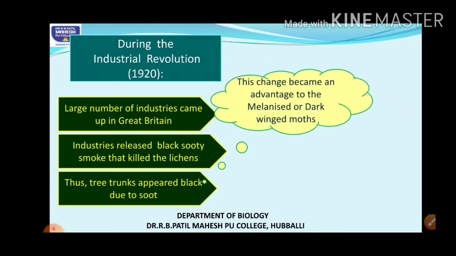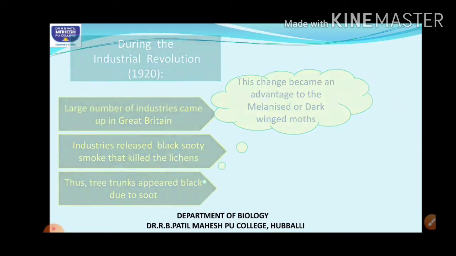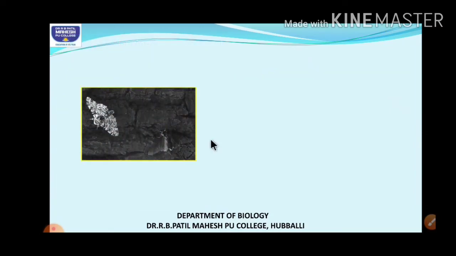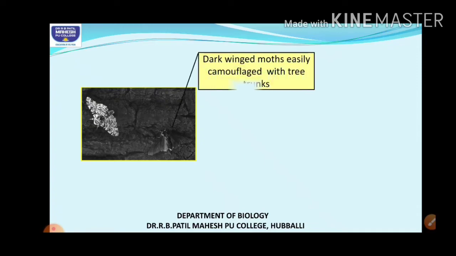So now what about the moths? This became an advantage to the dark winged moths, or the melanic moths. On the tree trunks, the white moths were easily identified, but the black or dark moths were camouflaged.